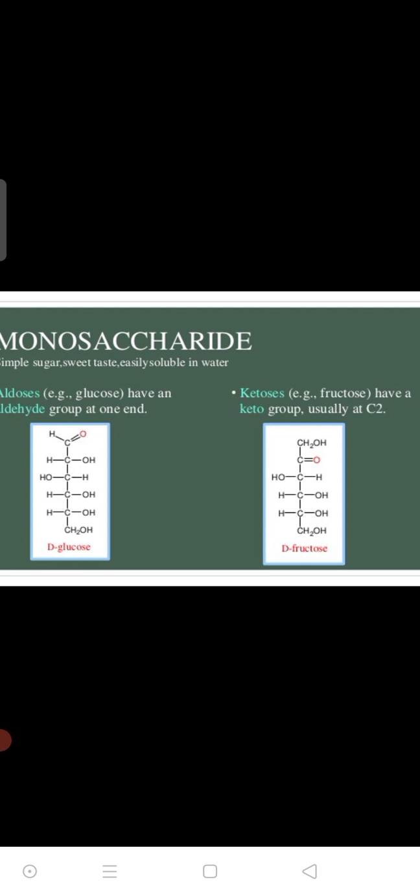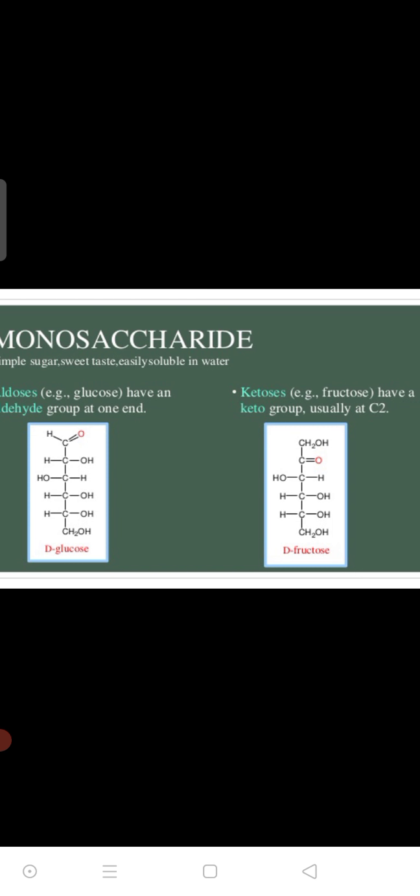So a monosaccharide is a single subunit, a simple sugar that is sweet in taste and soluble in water. The most studied example of a monosaccharide is glucose, most commonly D-glucose. D stands for dextro, where the plane of polarized light is rotated towards the right, or in a clockwise manner. These types of sugars come under the category dextrorotatory. Also, D-fructose is a ketone, and D-glucose is an aldehyde.